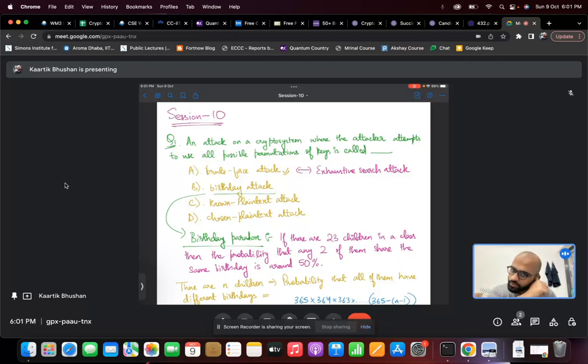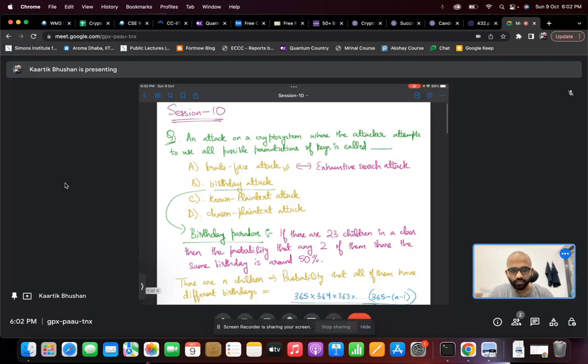So the answer to this question is, when the attacker uses all possible permutations of keys, that's the most simple strategy for any attack, and that's called brute force. That's also called exhaustive search. That's another name for this attack, where the adversary goes over all possible keys and then checks which of these keys satisfies the given constraints. So that's the simplest form of attack.